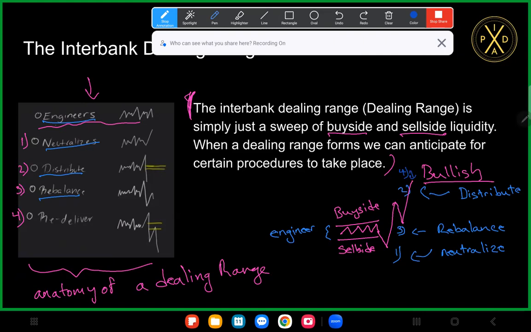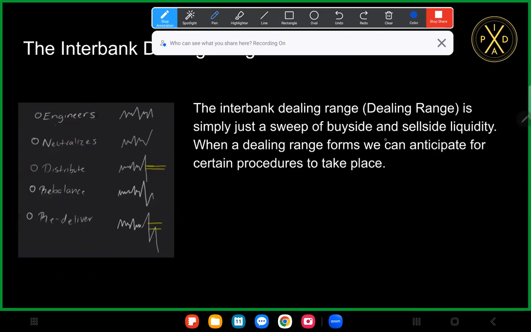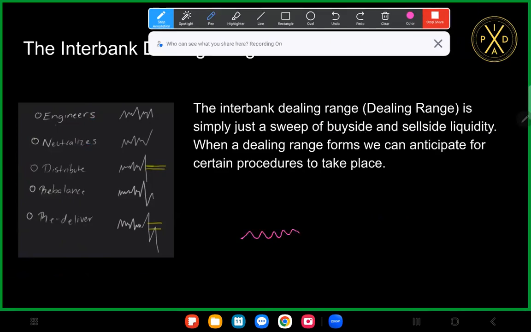All right, so let me clear out these annotations and go a little bit more in depth. When we engineer liquidity, we don't just have to be in a consolidation. We could engineer liquidity like this. This could be seen as an engineering phase because remember, there's buy side above here, there's sell side below here, and then when we sweep sell side, and after that we take out buy side, this is also a dealing range.